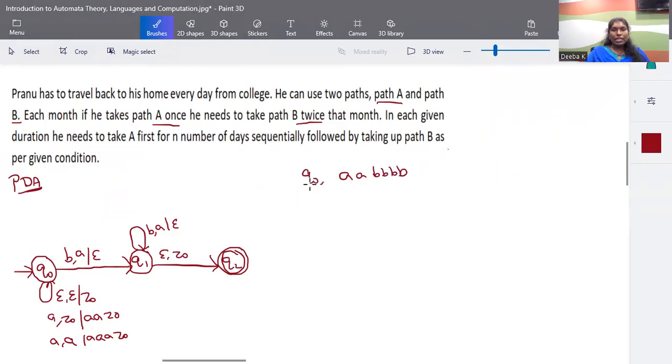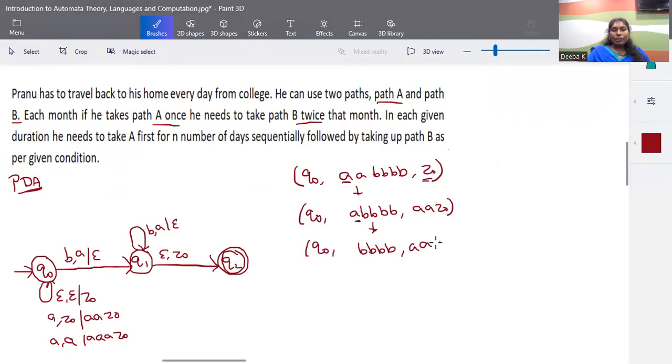Starting from Q naught state, input consists of epsilon. First step is to put this Z naught into stack. Now Q naught, when the input is A and stack consists of Z naught, this A in the input will be removed. And for one A, you're going to push two A's into stack. And next step is Q naught, when the input is A, for this A, you're going to put two more A's into stack. Already we have two A's.